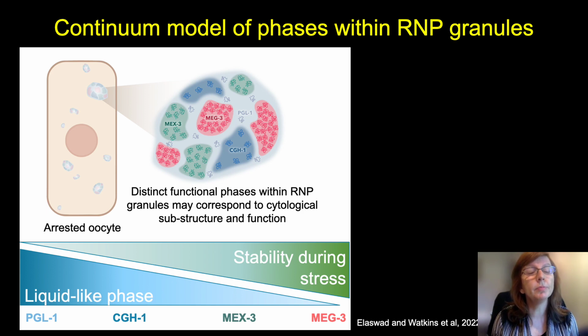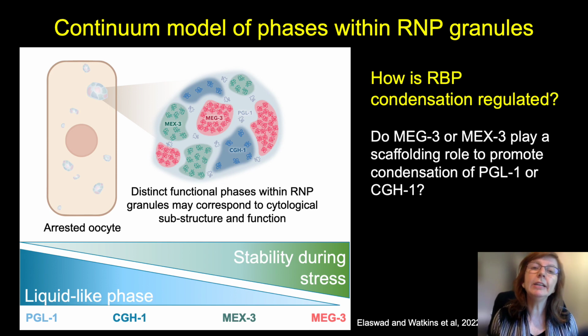Moreover, we show at the bottom of this model that while these 4 different proteins occupy distinct locations along this continuum of liquid-like to more gel-like phases, with PGL-1 being the most liquid-like and MEG-3 the least liquid-like, there's an inverse correlation with their stability during stress.